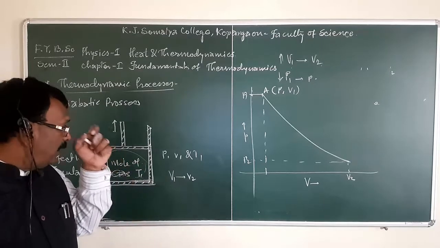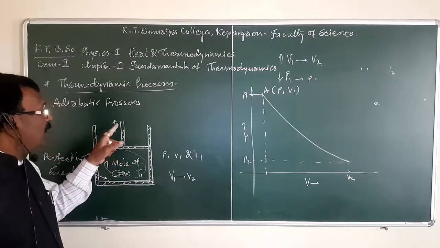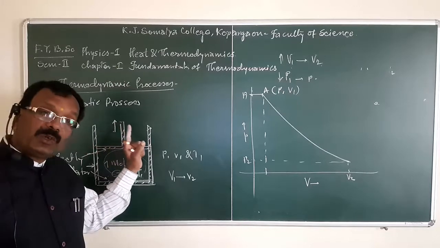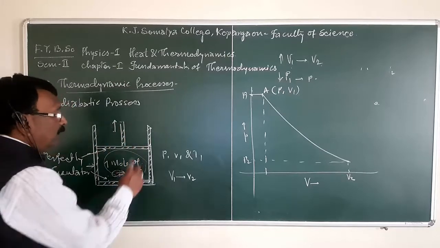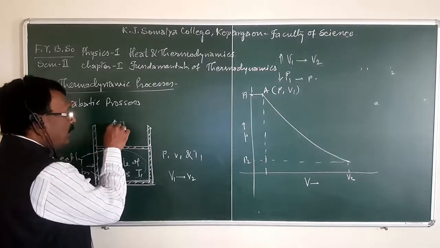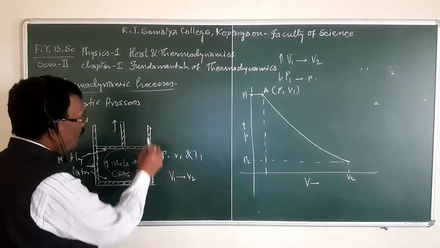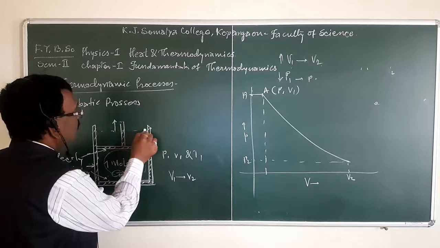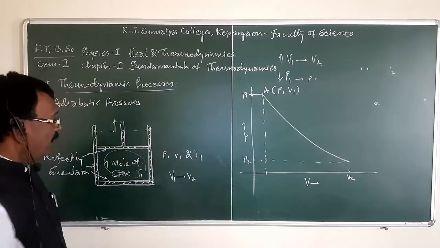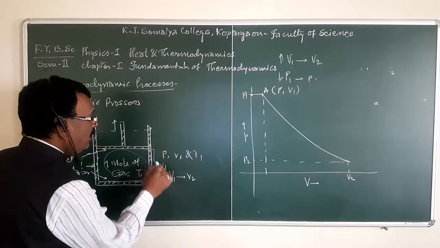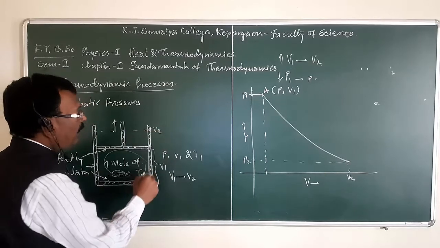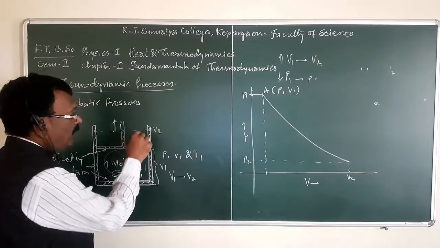That means the pressure on the piston is so adjusted that the piston can move in the outward direction. Initially the volume of the system is V1 and finally the volume of the system is V2. That is, expansion takes place.